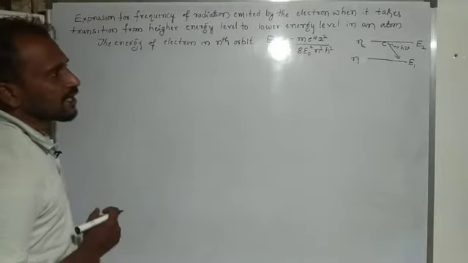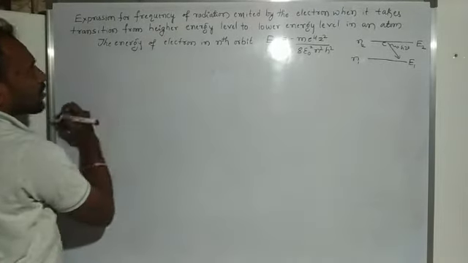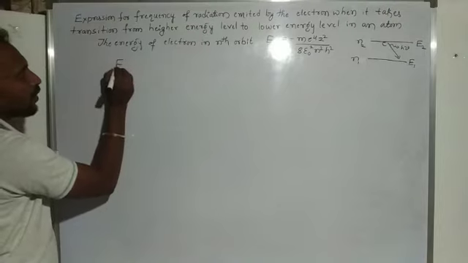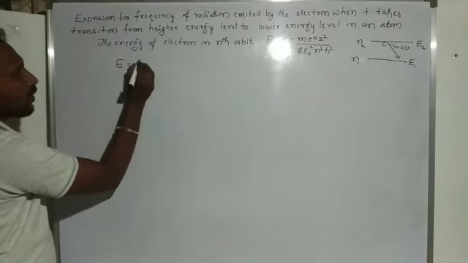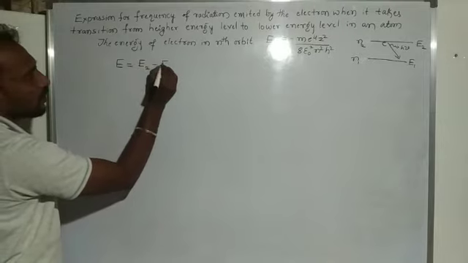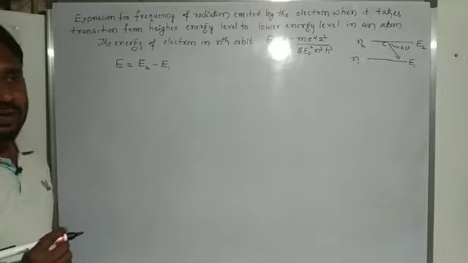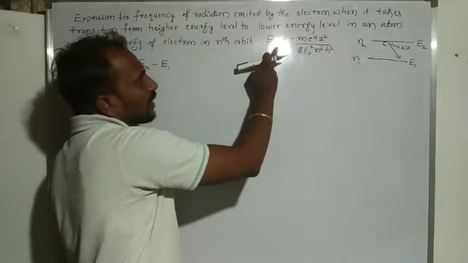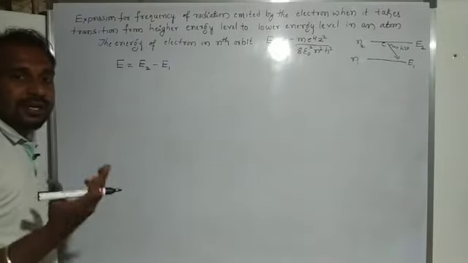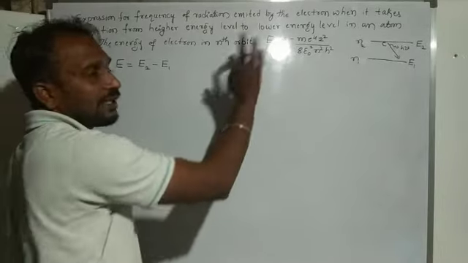Yes, so the first formula we already know is the transition energy formula, E is equal to E2 minus E1. Here En means the nth orbit: the electron present in the nth orbit has energy En.